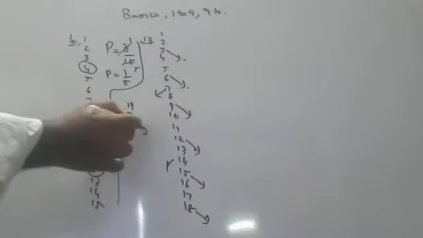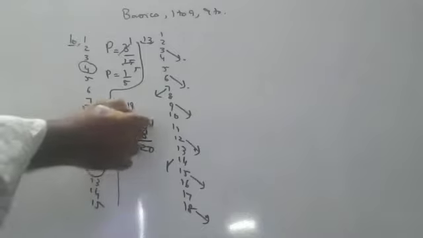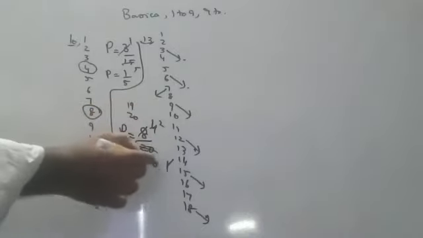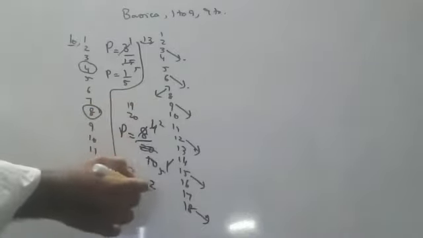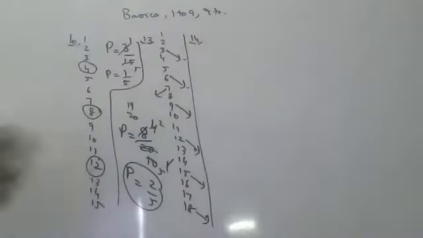What is the probability? 8 out of how many numbers? Total events are there? 20 events are there. 2 fours are 8, 2 tens are 20, 2 twos are 4, 2 fives are 10. So what is the probability, children? 2 by 5. The probability is 2 by 5.